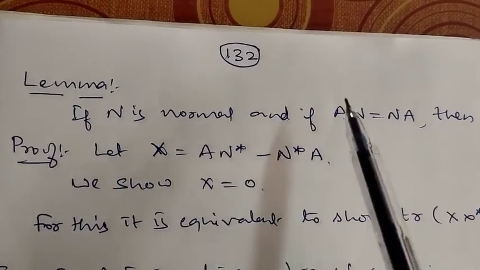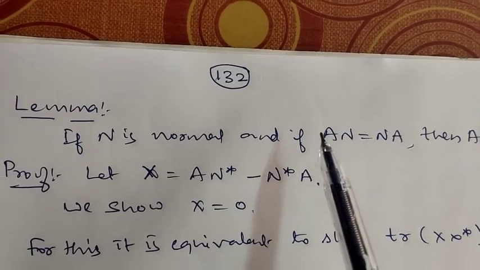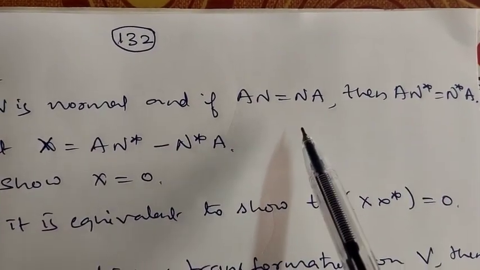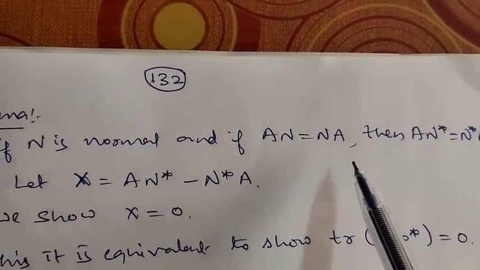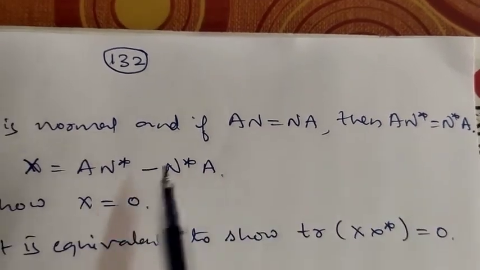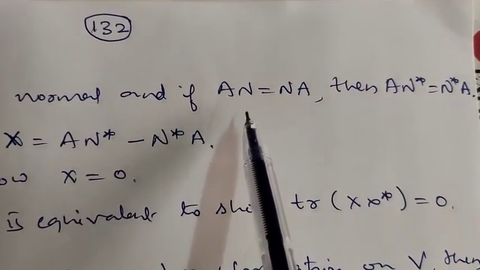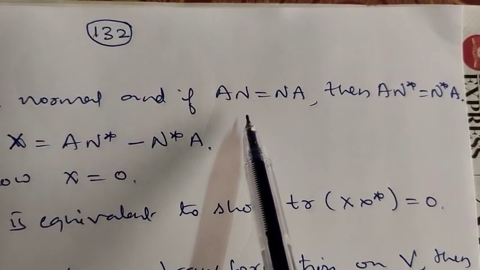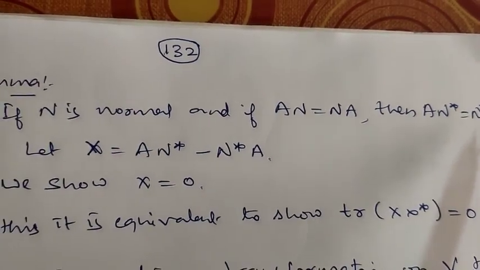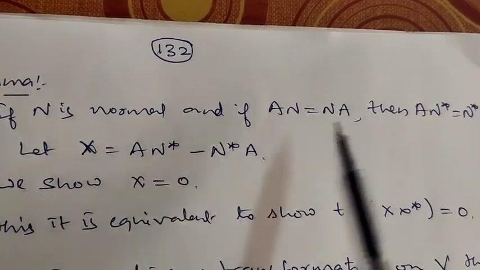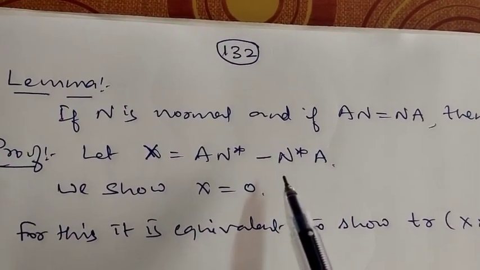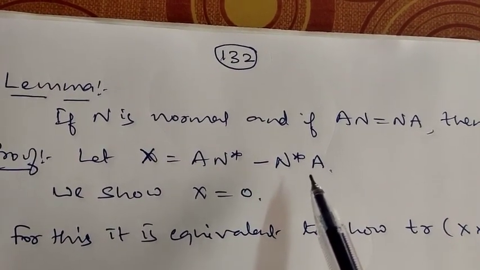Next, consider this result. Let N be normal and N into A equal to A into N. Then A into N star is the same as N star into A. If N is a normal operator and for some operator A, A into N is the same as N into A, then A into N star is the same as N star into A. For this, let X be A into N star minus N star into A.